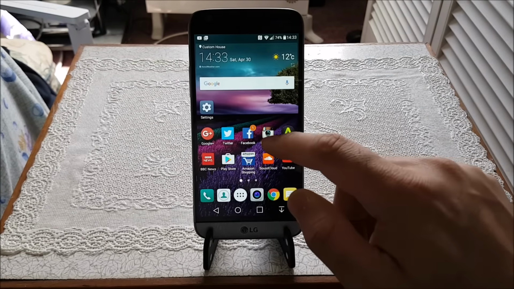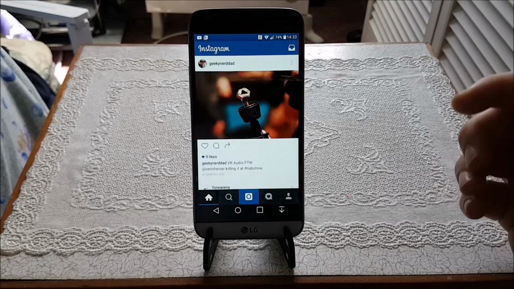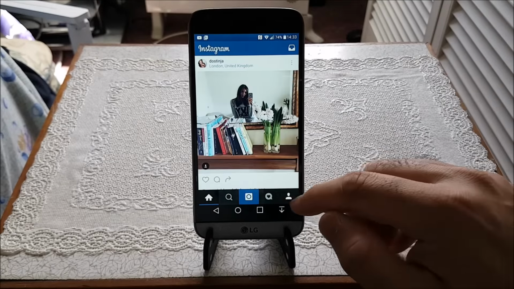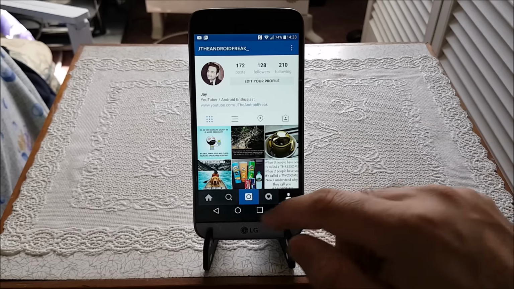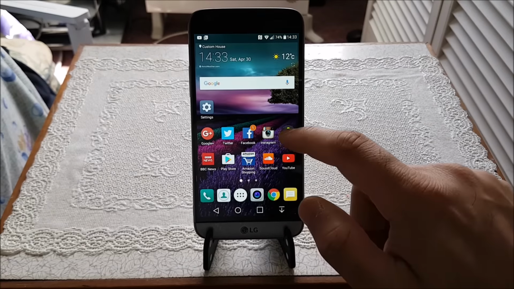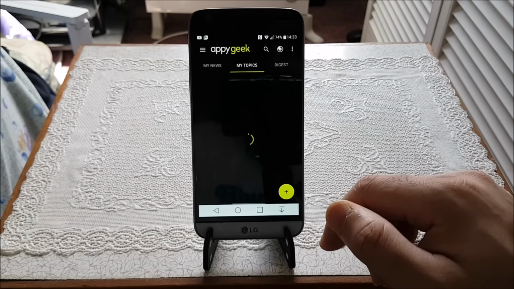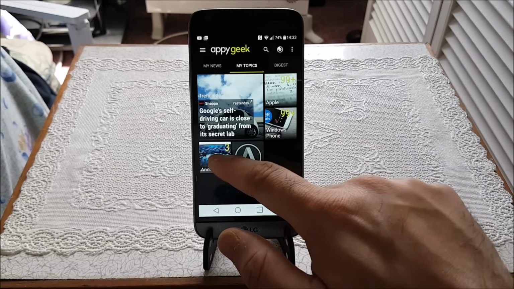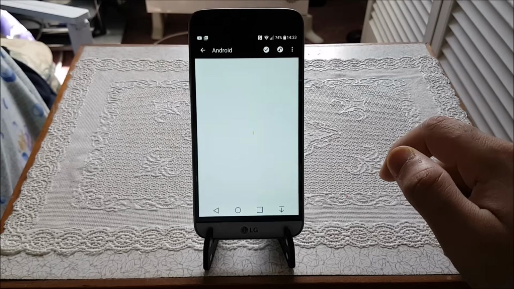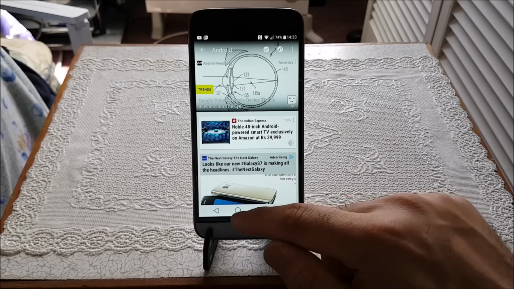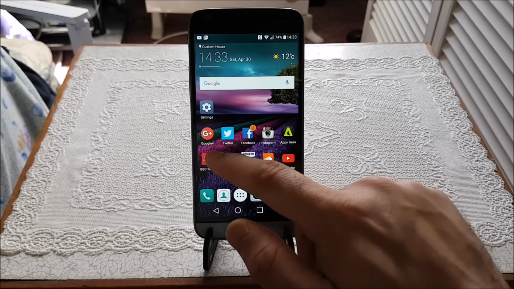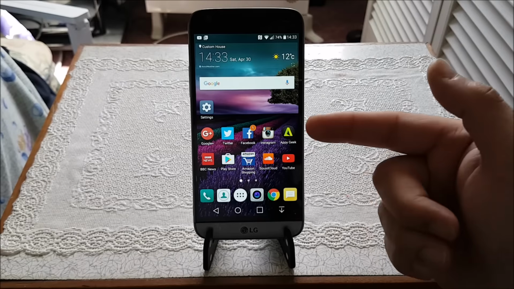Now let's open up my Instagram account. There we go, that's my Instagram account, and let's tap on to my main page. Now let's also open Epic Geek. That's an app I often read about technology on, and let's get into the Android section here, and there we go, we have the home screen. So now we have opened 5 apps: Google Plus, Twitter, Facebook, Instagram, and Epic Geek.